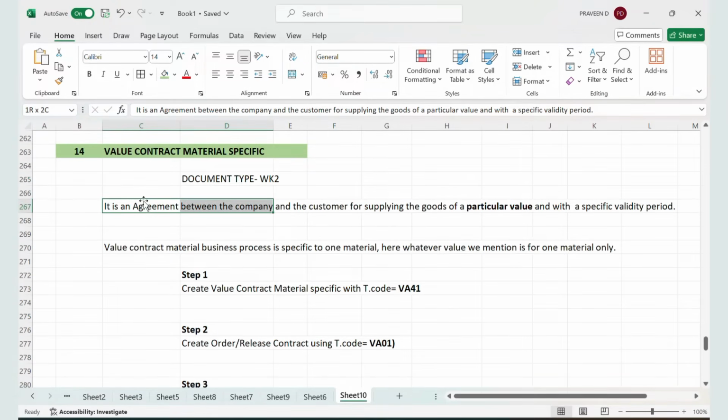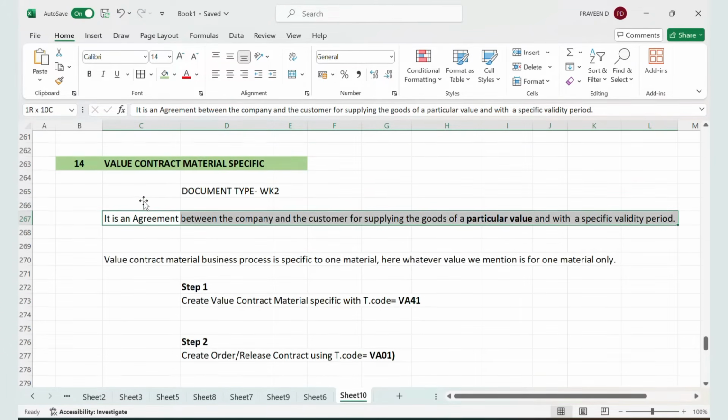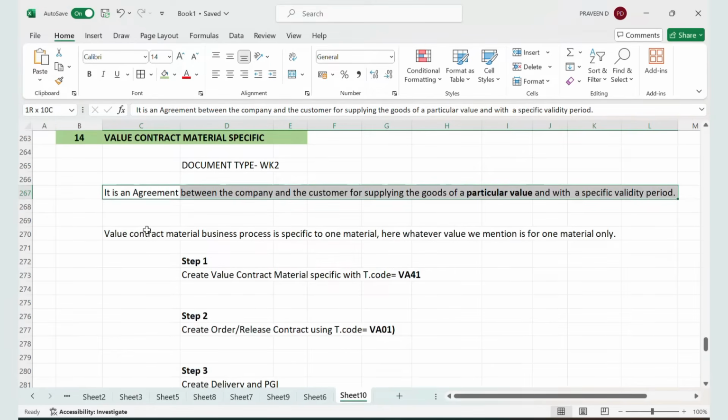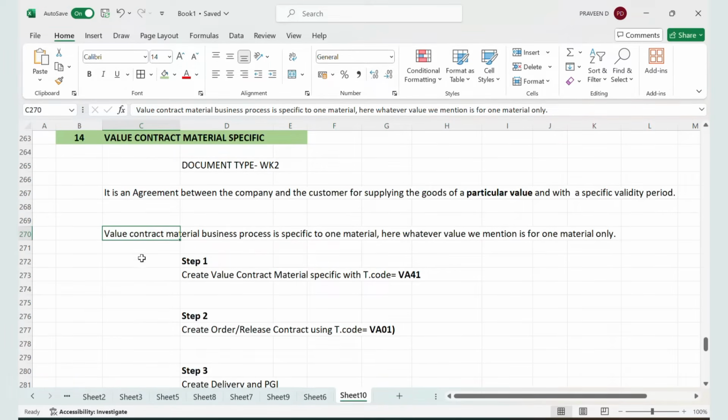It is an agreement between the company and the customer for supplying the goods of particular value within a specific validity period. See here, we are not grouping the materials. Only a specific material we are going to sell for a given value. Okay, now let us see. See here I have given a statement: value contract material specific business process is specific to only one material. Here, whatever value we mention is for only one material.